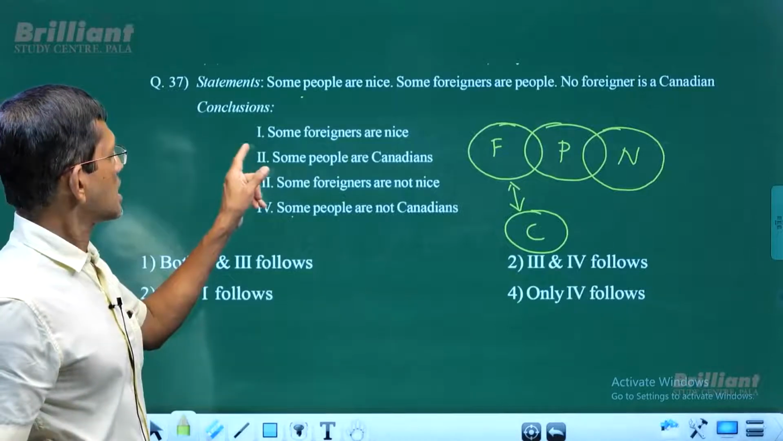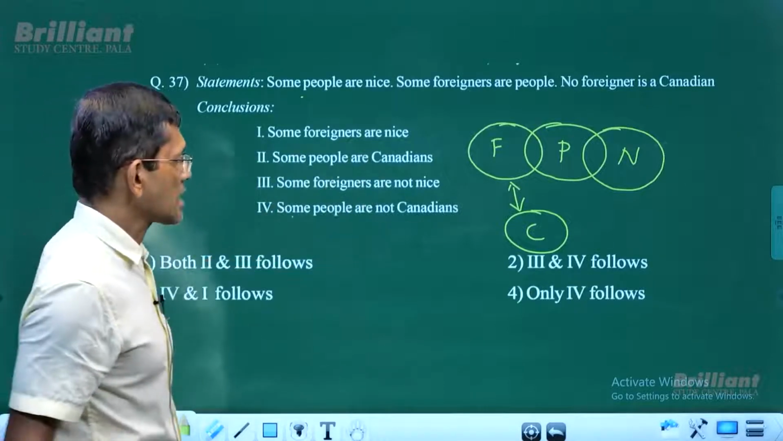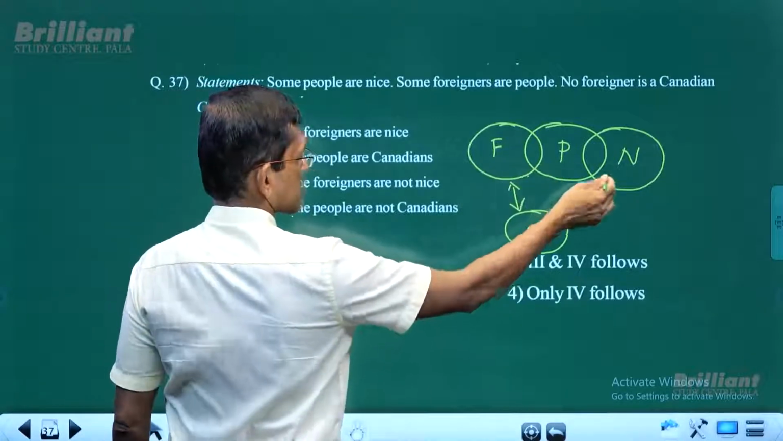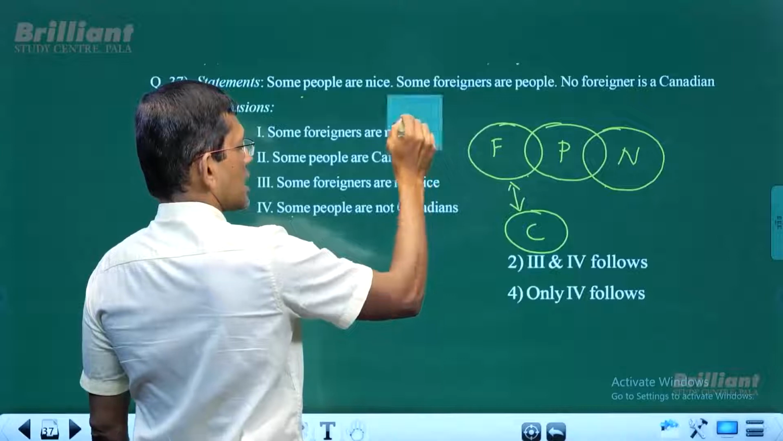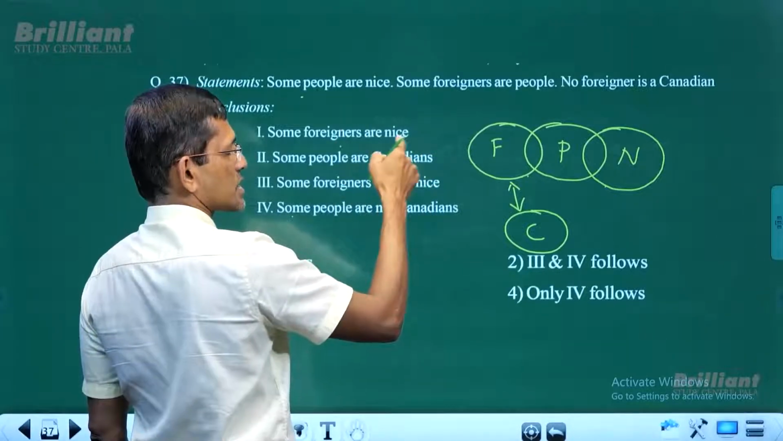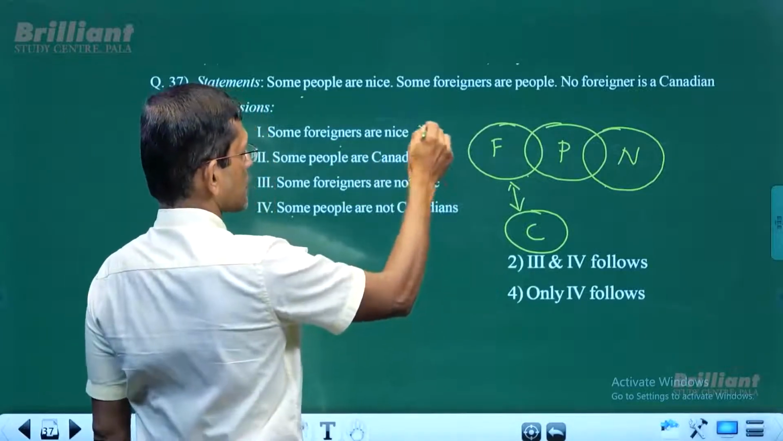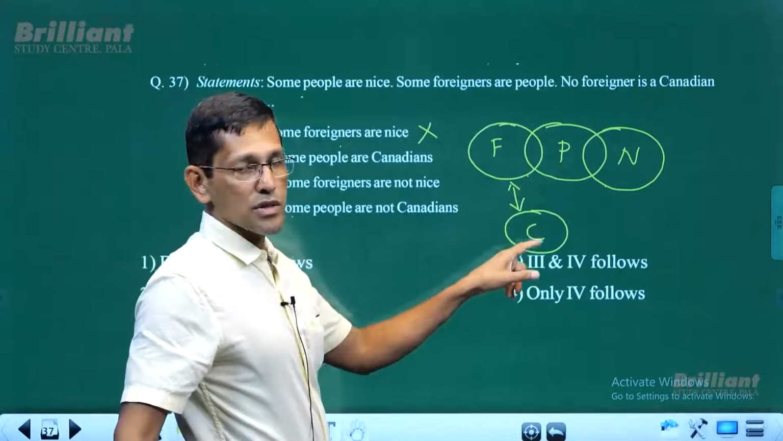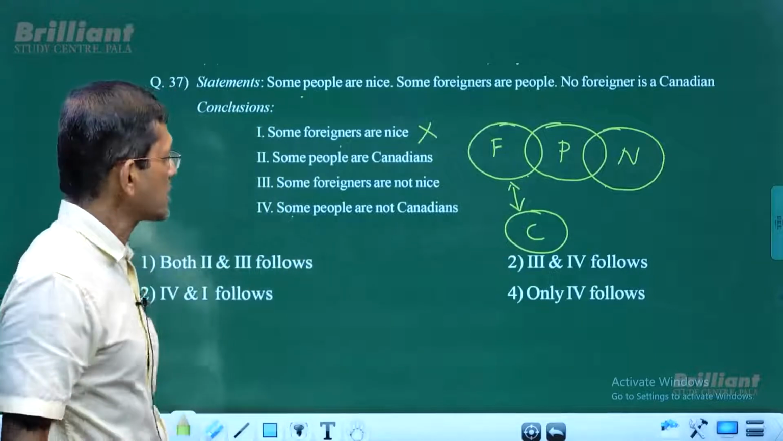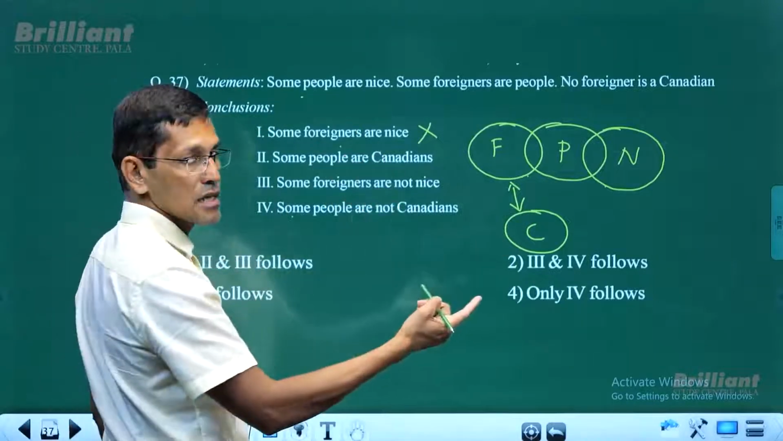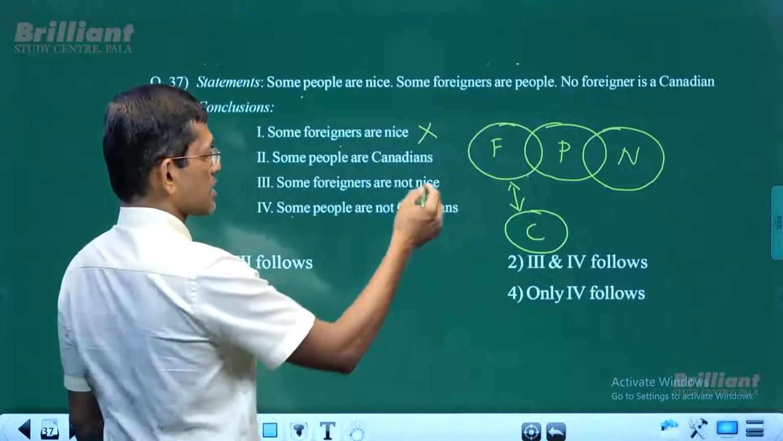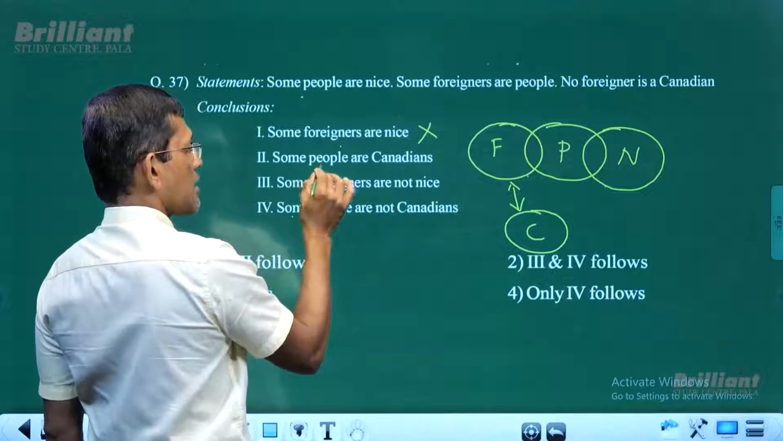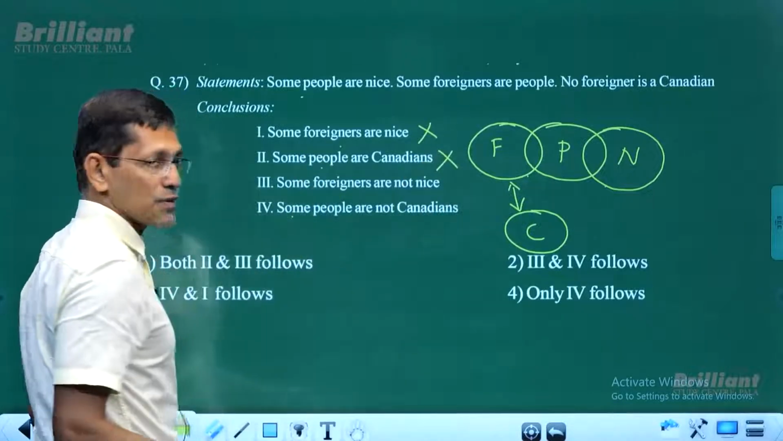Now we look at the conclusions. Some foreigners are nice. Well, some foreigners, are they nice? Not at all. There is no intersection between foreigners and nice. So it's a positive conclusion which is invalid, so it doesn't follow. Now, some people are Canadians. There is no intersection between people and Canadians. So it is invalid for the basic diagram. Some people are Canadians, invalid. Again, a positive conclusion, invalid, means it doesn't follow.